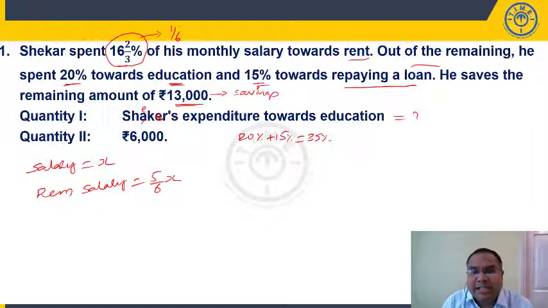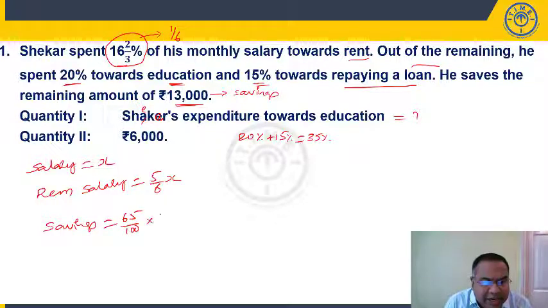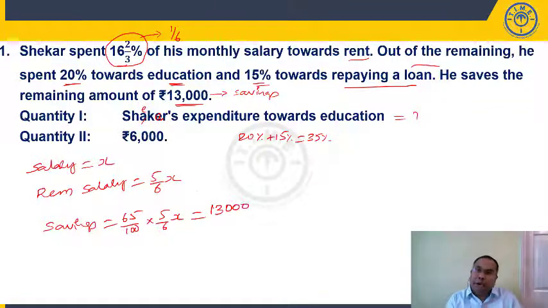That means how much is his savings? Out of this he has spent 35%. Total should always be 100%. So his savings should be 65% of the remaining salary, that is 5/6 of X. This is given as 13,000. You got my point, students? Because we have got savings given here, right? Total 35% out of the remaining is spent. Remaining is 65% of the salary, right? 5 13s are 65, 5 20s are 100. Now 13 goes 1,000 times, right?